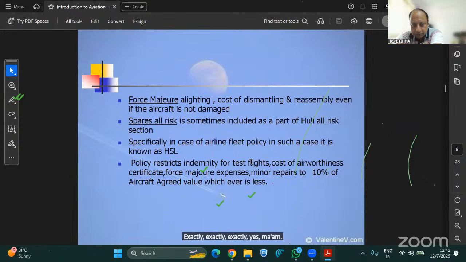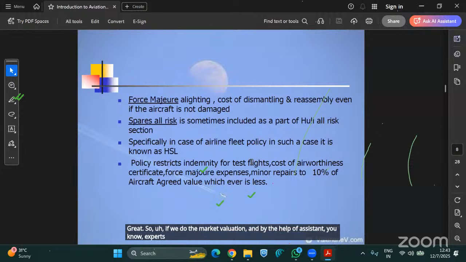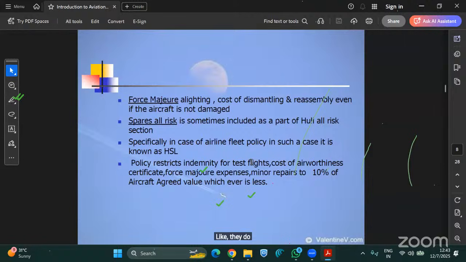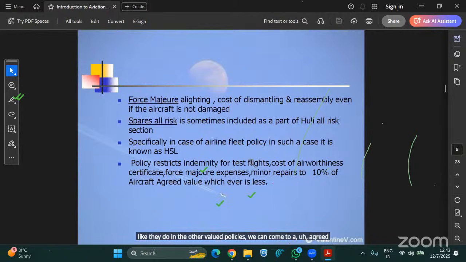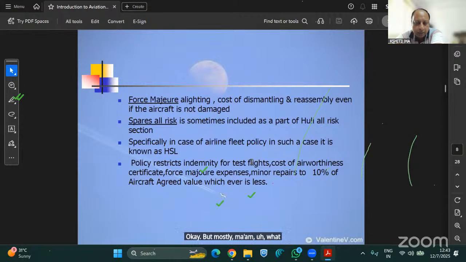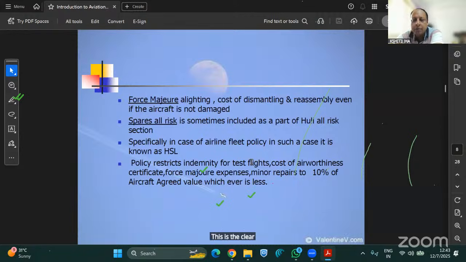So if we do the market valuation with the help of experts and valuers, like they do in other valued policies, we can come to an agreed value sum insured that this should be covered under marine cargo, if they want to. But mostly, ma'am, in India, and I think in other companies as well, when such proposals come for insurance, sometimes brokers also insist that we issue the policy, but then I explain to them this clear factor, because at that time you will say the risk is quite high.